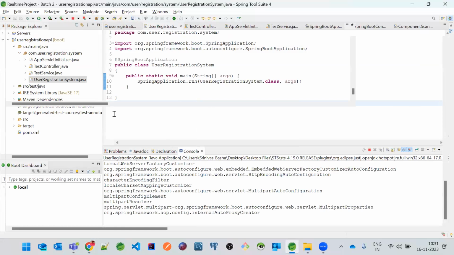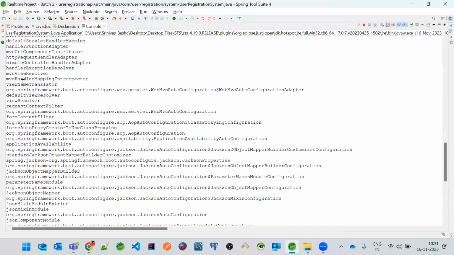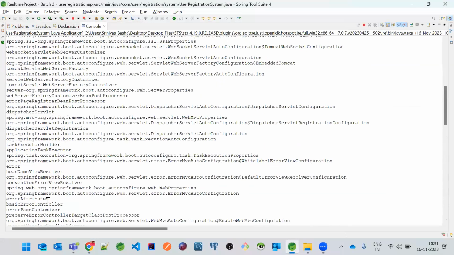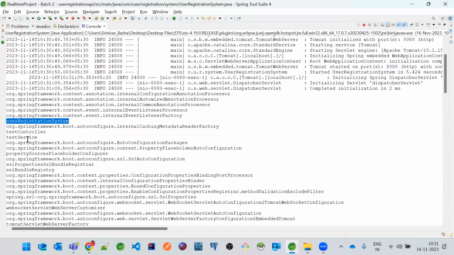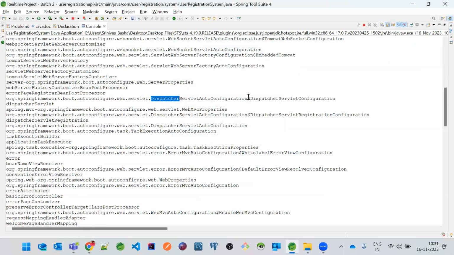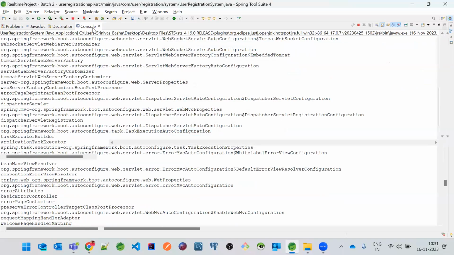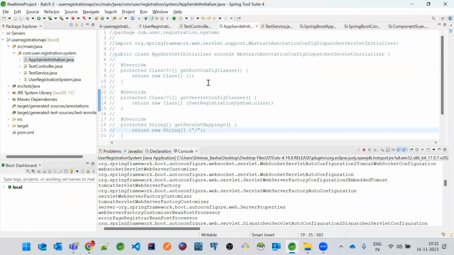And if you see here, there are so many classes that are created behind the scenes. See here, internal configuration annotation, the same process. User registration system, test service, test controller, and a hell of a lot of things. If you see this, it has also created servlet auto configuration, dispatcher servlet. So we have not written this class, but still it is actually initializing it. Got it? Okay. So that's the total idea.